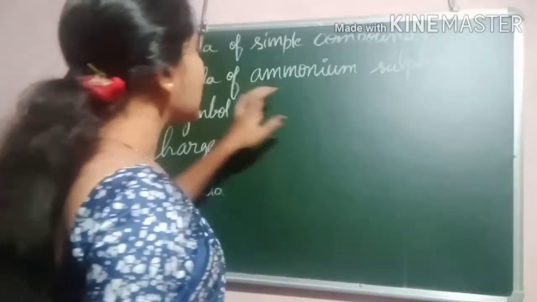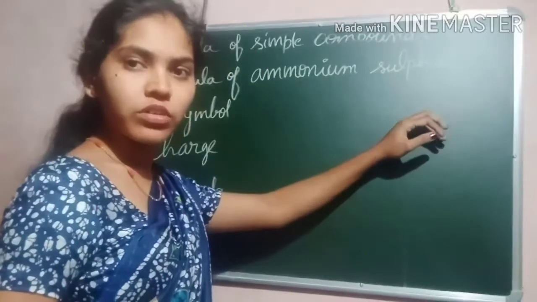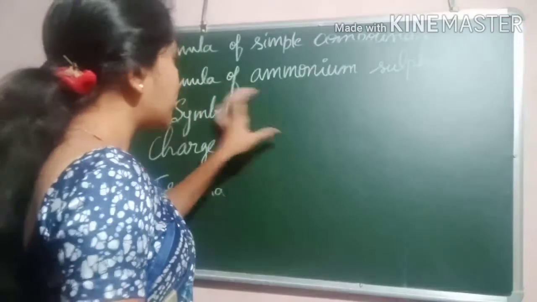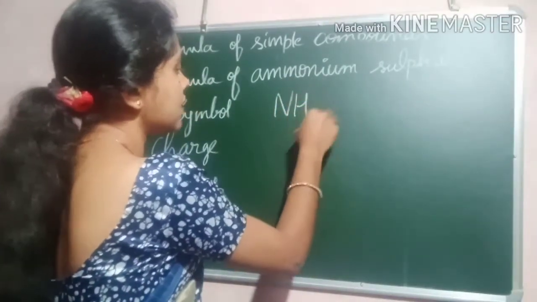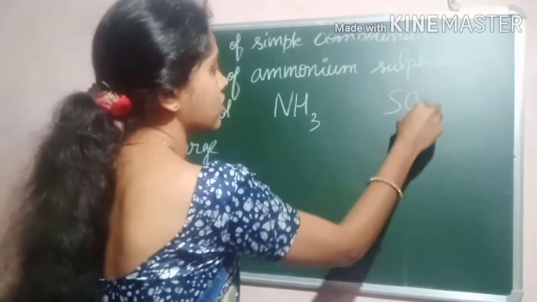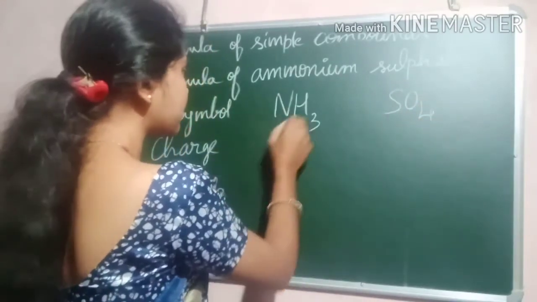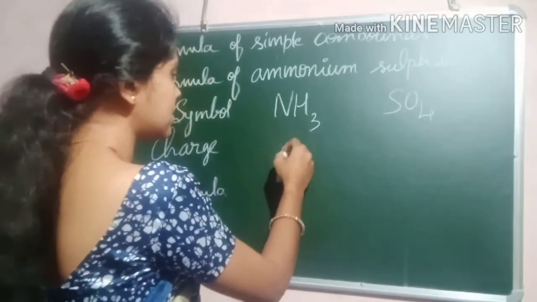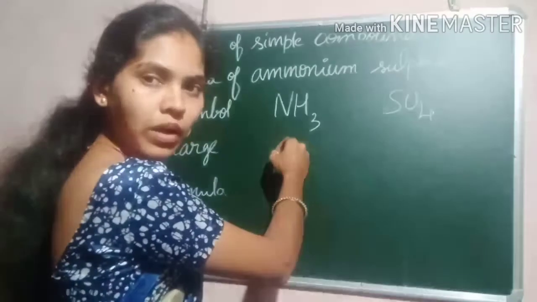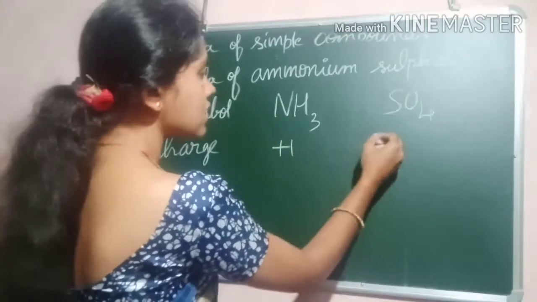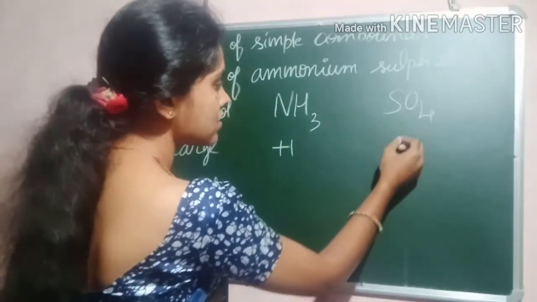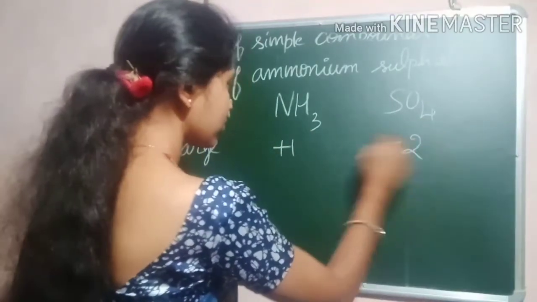Okay, formula of ammonium sulfate. How to write? Ammonium symbol is NH4 and sulfate is SO4. The charge of ammonium is +1 and the charge of sulfate SO4 is 2-.